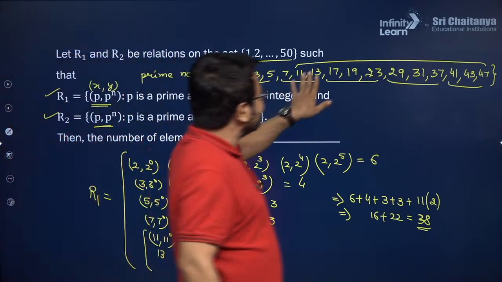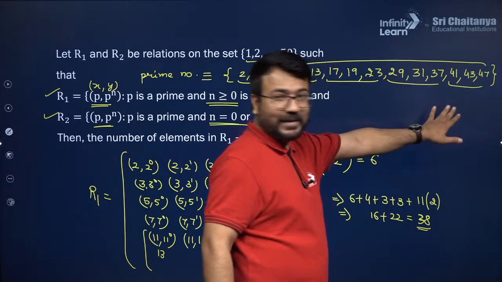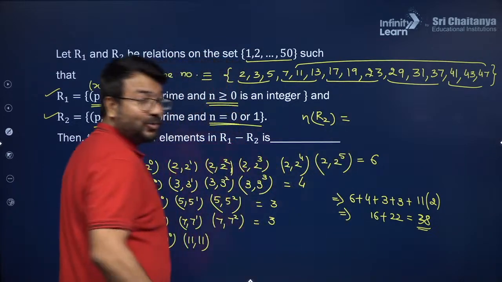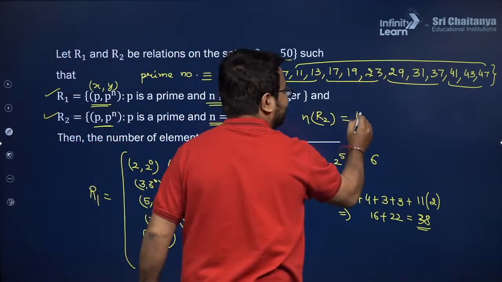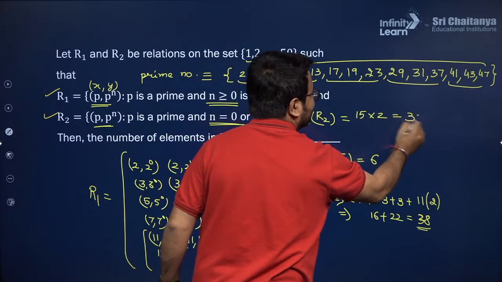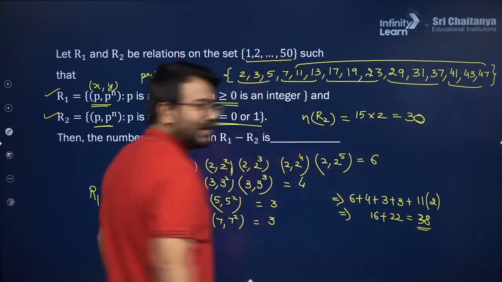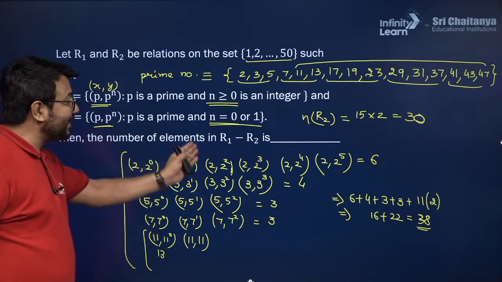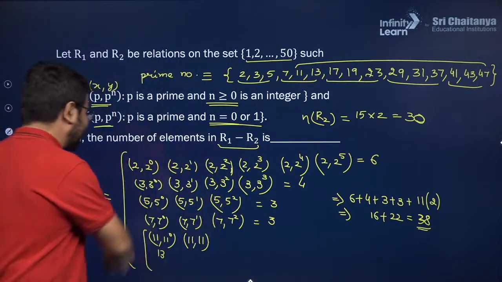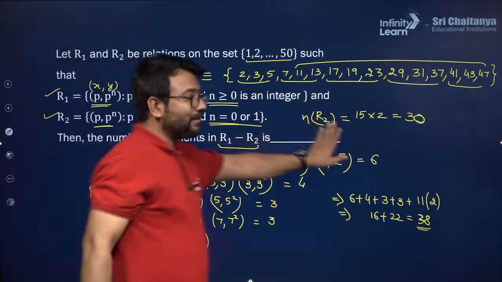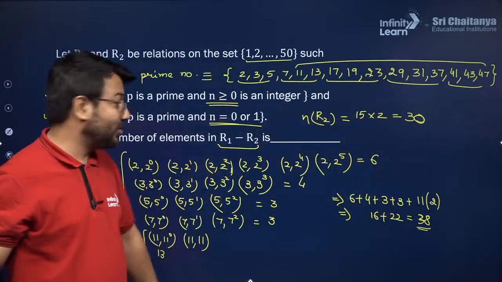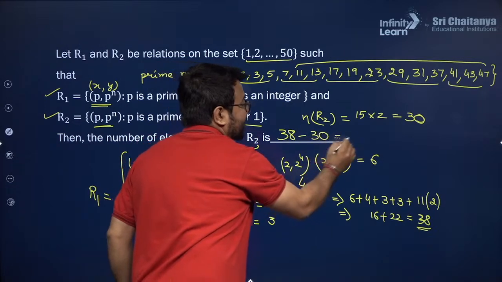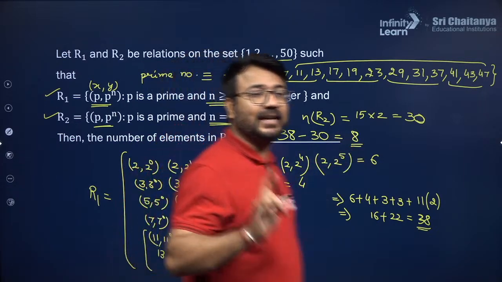So what I observe here, these are the 15 prime numbers. Number of elements in the R2 will be how many? So these are 15 and 15 into 2. So it will become 30. So here I was observing total 38 were present and in the relation R2 30 will be present. Now the number of elements in R1 minus R2. That means from this list of R1 I want to subtract all the ordered pairs of the relation R2. So 38 minus 30 will give me the answer of this question, which is 8. So 8 will be the final answer for this question.